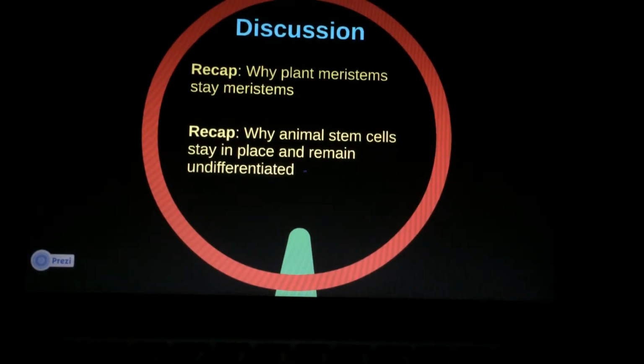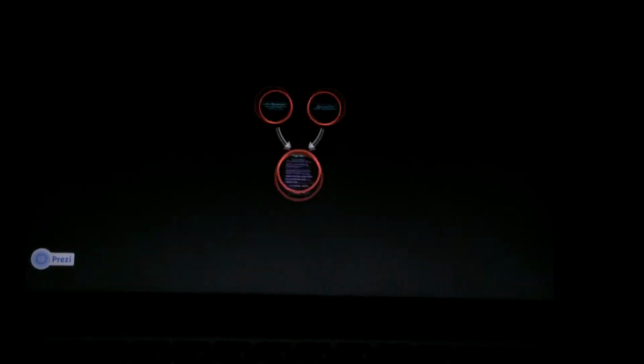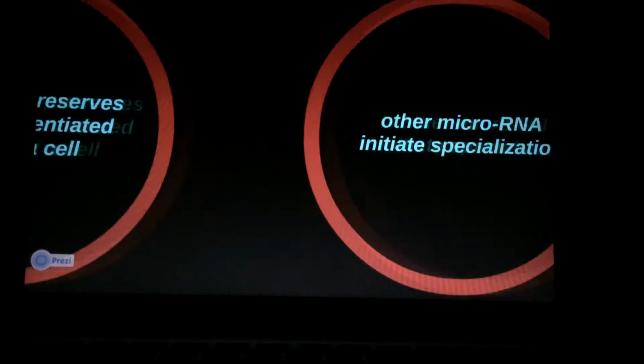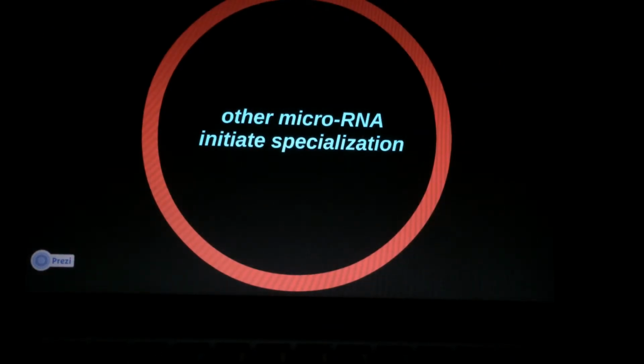Let's discuss why meristems stay meristems. Plant meristems stay plant meristems due to the special microRNA that prevents the creation of proteins by other RNAs in stem cells that leads to specialization. These microRNA are vital in the plant's attempts to presumably save energy, but at the same time grow when needed for survival. In addition, Lox's experiment shows the importance of microRNA in both differentiation and non-differentiation of meristems. Simply put, without them, the plant could not grow, and thus life on Earth would be severely altered.